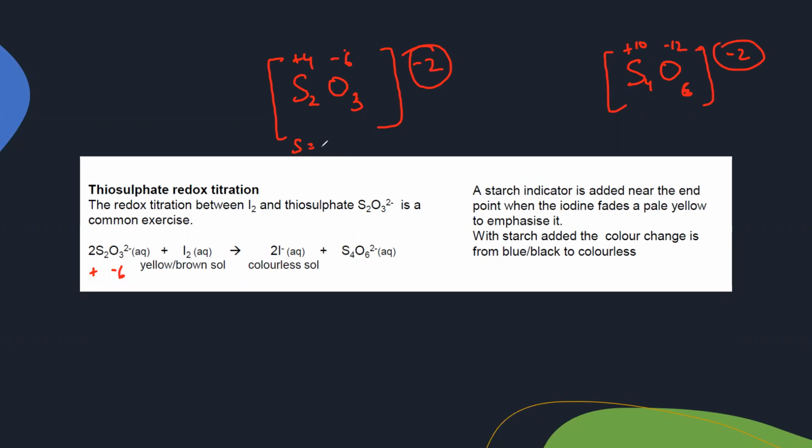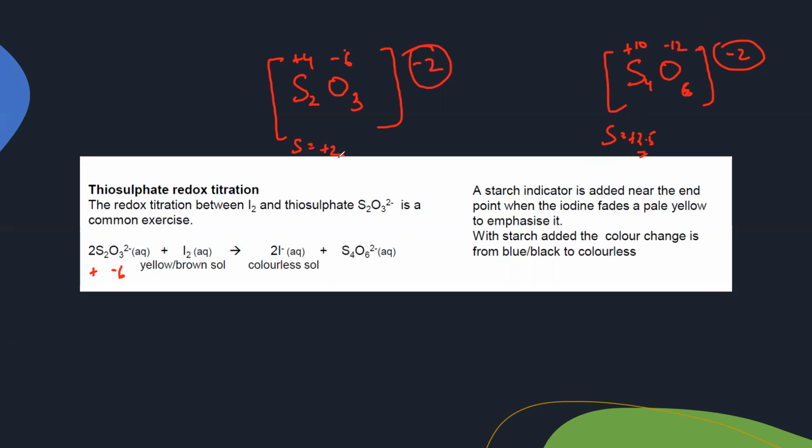Because we work it out for individuals, 2 are +4, so each is +2. But what about the oxidation number here? 4 sulfur have 10, so each will have 10 divided by 4, that means +2.5. Oxidation numbers normally are written as whole numbers, but that is not true in all cases. It can be a decimal as well.